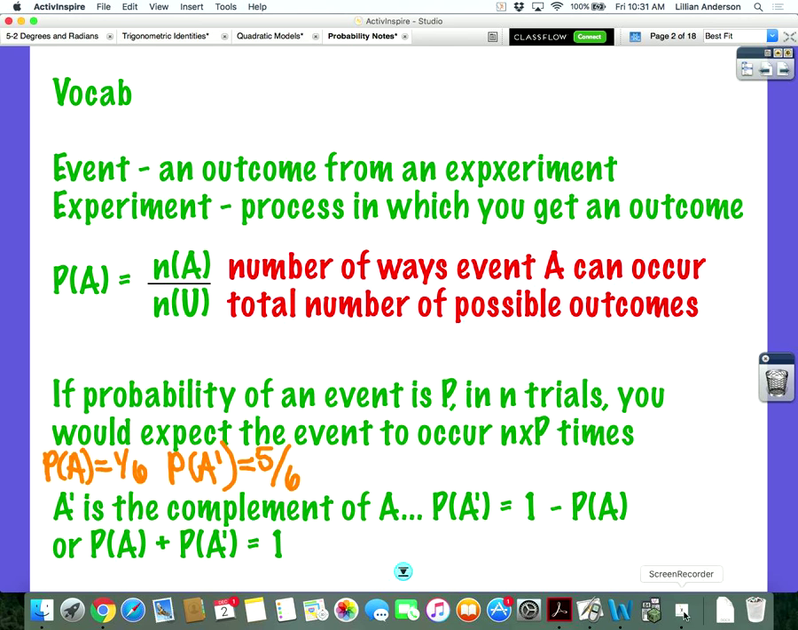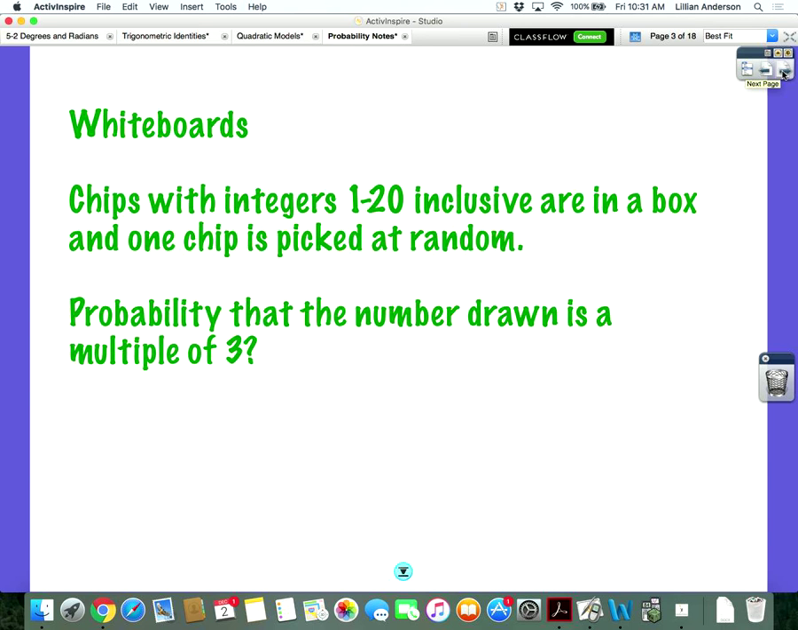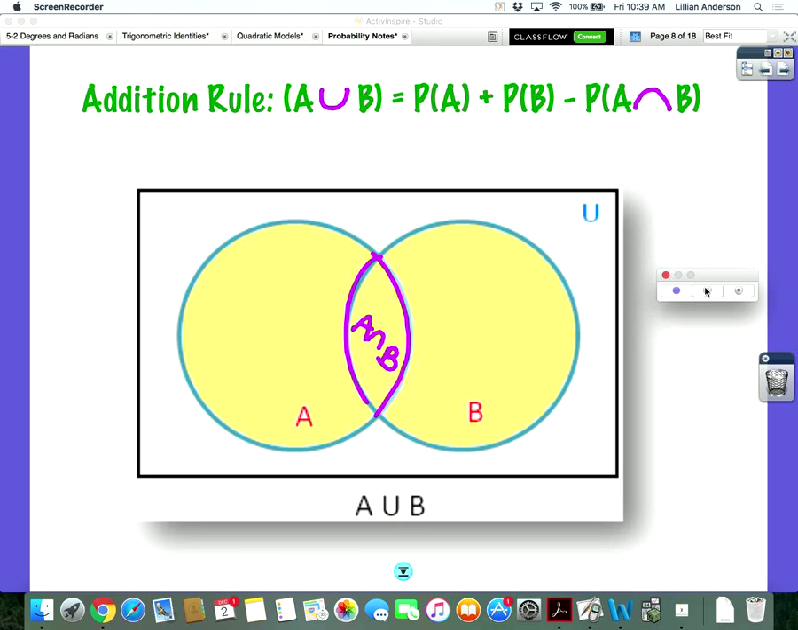Again, any questions? Alright, I'm going to do a little bit of whiteboard practice. It's just to go over the idea of getting basic probability.